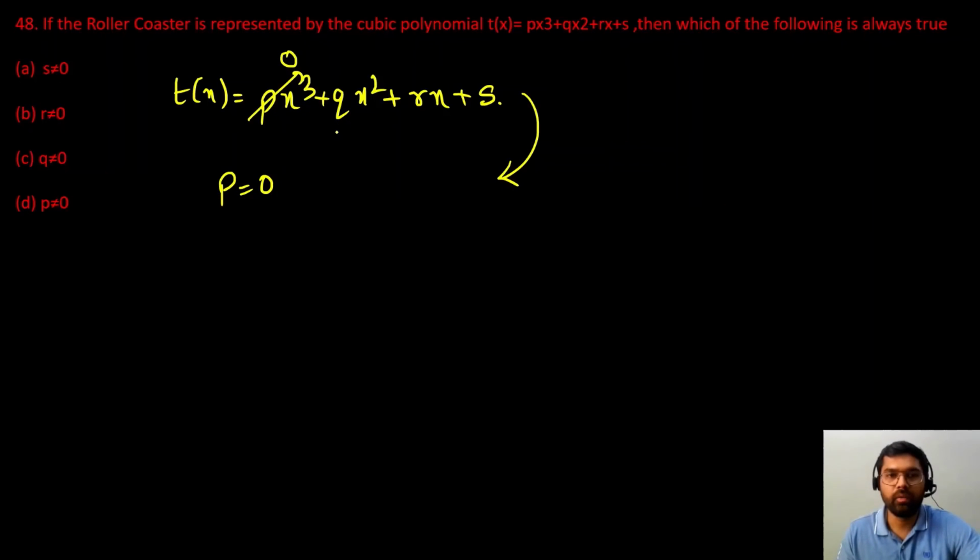So we will be left with qx square plus rx plus s. यहाँ पे हाईएस्ट डिग्री कितनी है 2 है, तो ये क्वाड्रेटिक पॉलिनोमियल बन जाएगा. But we want that our roller coaster should represent cubic polynomial only. तो यहाँ पे हमारा आंसर होगा कि p should not be equal to 0. So option D is our correct answer. Okay.